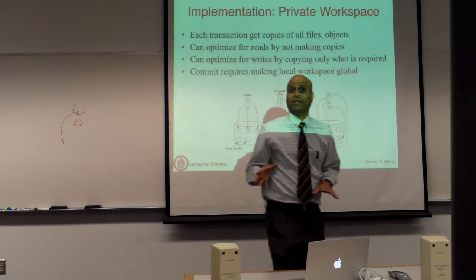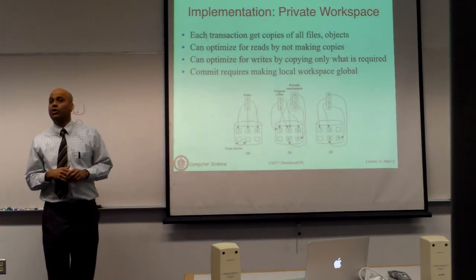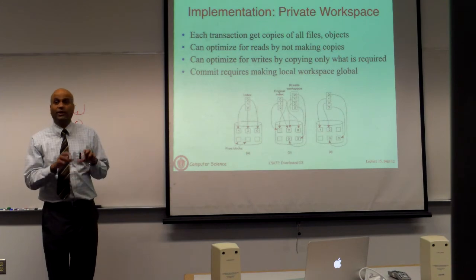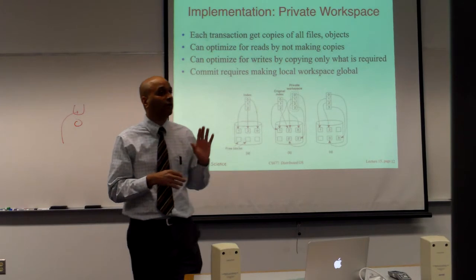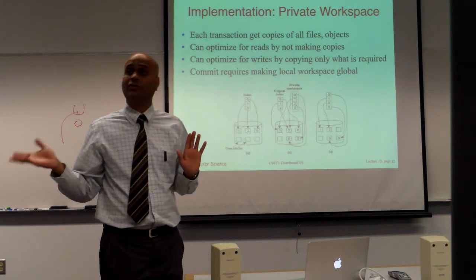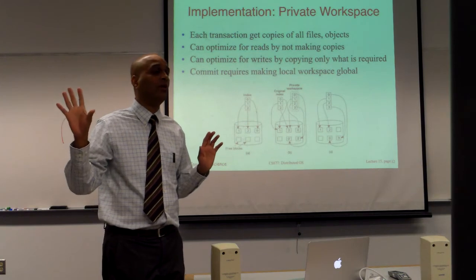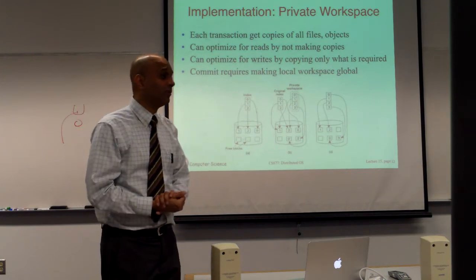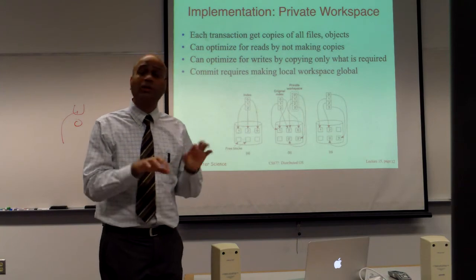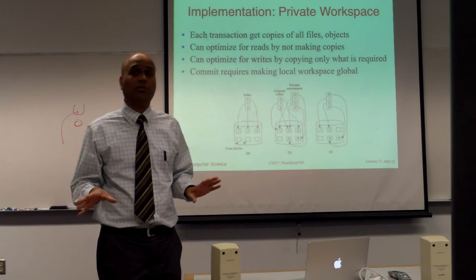So the idea is whenever a transaction starts, you give it its own private copy of the database or the distributed database. It operates on the private copy. While it is operating on the private copy, any changes it has made are not visible to any other transaction, because they will be operating on their own copies or they'll be accessing the master database. They don't have access to the private copy. And so all changes are local until the transaction commits, at which point they become visible globally.